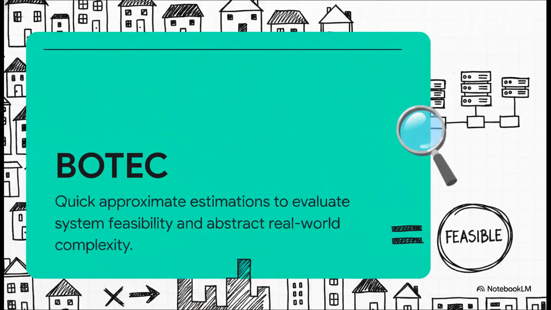So, the ultimate antidote to this whole design trap is something called BOTEC, or back-of-the-envelope calculations. Think of a BOTEC like an urban planner trying to estimate a city's population. Instead of going around knocking on literally every single door for an exact census, they just count the houses in one neighborhood and multiply that by the average household size. It's fast, and hey, it's directionally correct. In system design, BOTECs allow us to abstract away all that overwhelming, messy data center complexity into basic server types and manageable math. It lets us prove our architecture is actually feasible before we even draw a single box.